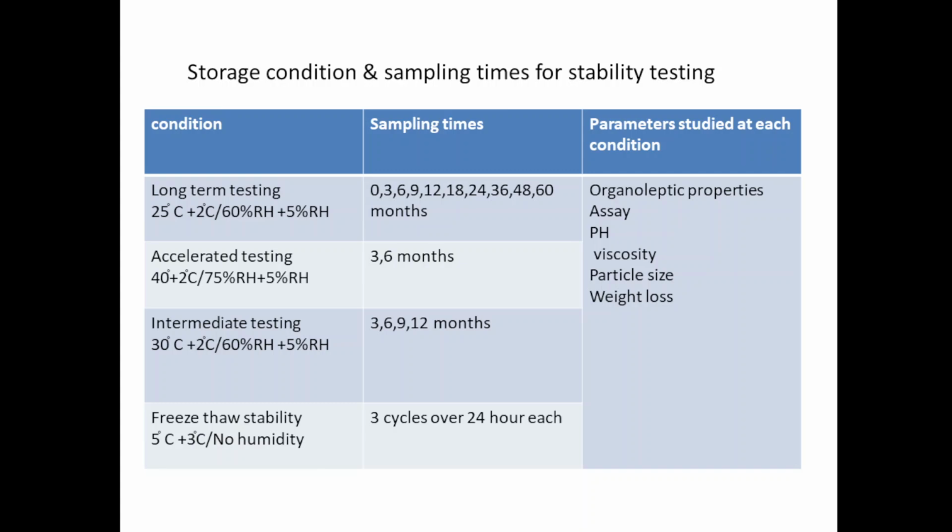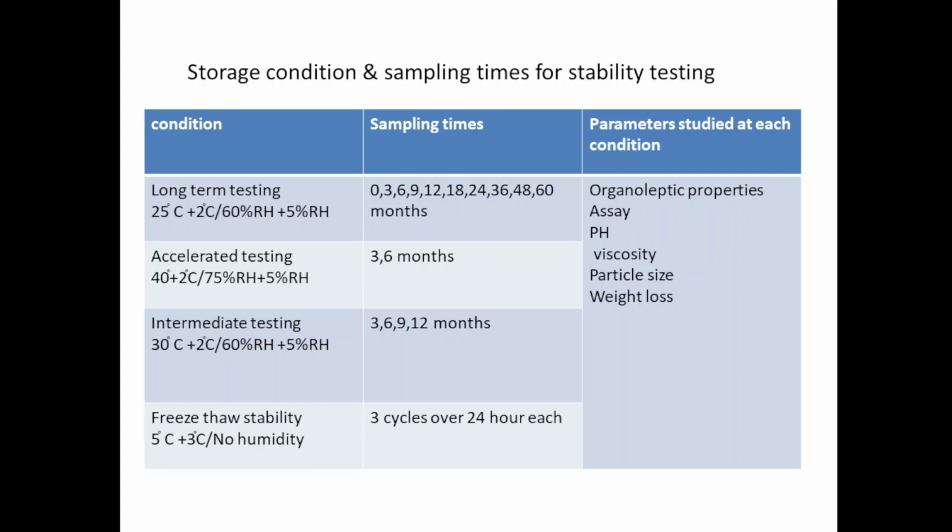Which parameters are studied at each condition? First is organoleptic properties, assays for impurities, pH, viscosity of the formulation, particle size and how much weight loss. All the parameters should be tested. Accelerated testing, 40 degrees Celsius plus or minus 2 degrees Celsius, 75% relative humidity plus or minus 5% relative humidity, 3 to 6 months sampling times, 3 and 6 months.